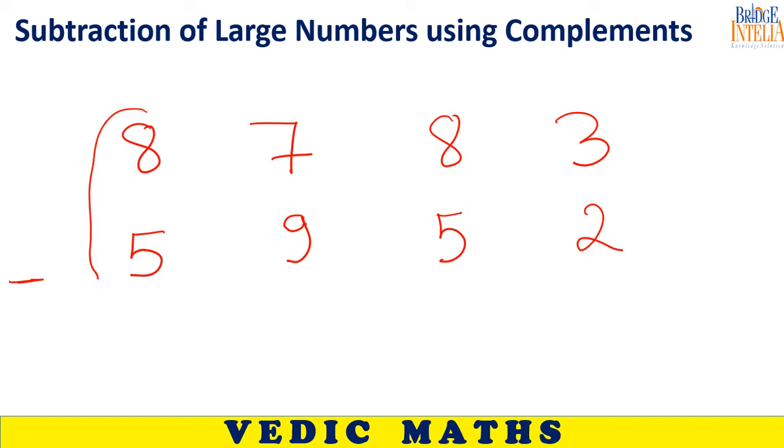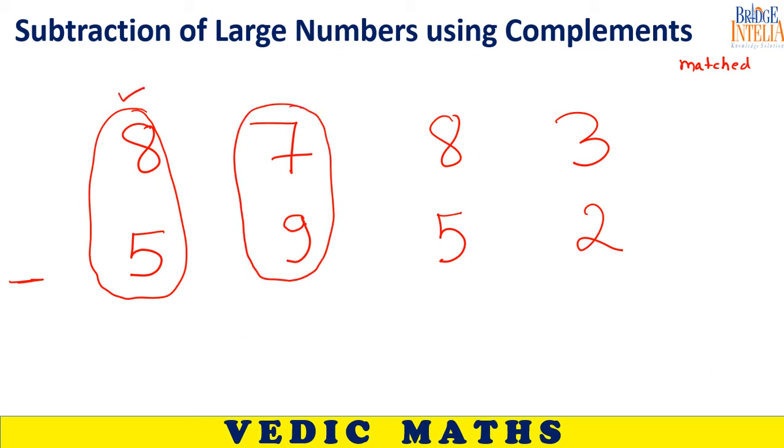So look at these two numbers. Are they mismatched? Matched means the upper number is greater than the lower number. Matched or not? Is 8 greater than 5? Sir, they're not matched, they're mismatched. Is 7 greater than 9? Mismatched. So mismatched, there is a problem here.